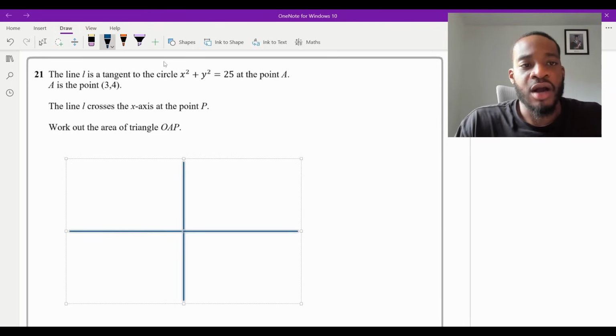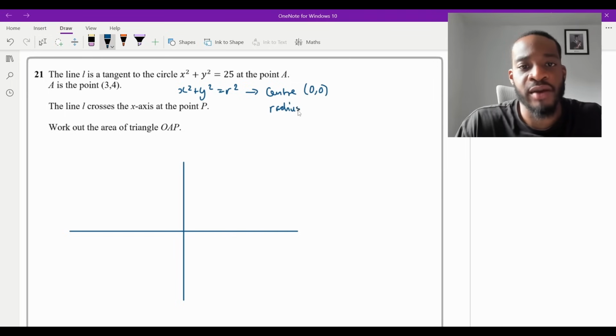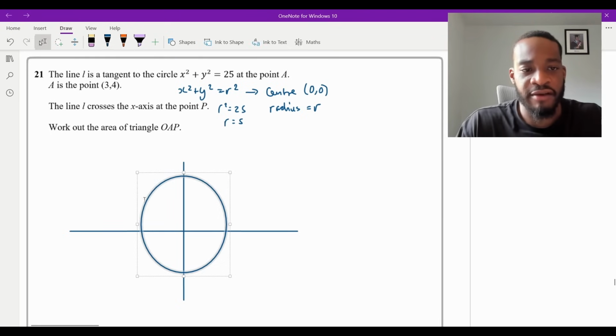Right. Now, a couple of things here. You need to have knowledge of equations of circles, right? The general formula for the equation of a circle is x squared plus y squared is equal to r squared, right? And for GCSE, this just means that your center is at (0, 0), and your radius is equal to r. So in our case, x squared plus y squared is 25. That means that r squared is 25, isn't it? Square root of that is going to be r equals 5. So we have a circle here where the center is at the origin, (0, 0), and the radius is 5, right? So it's going to look something like that maybe.